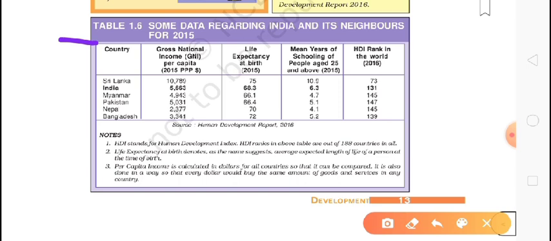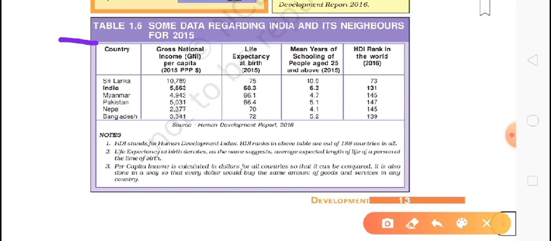Now life expectancy. Life expectancy shows the health facilities also. It means how long a person will live in a country. When the living conditions are good and the health facilities are good, the person will live longer in the country.